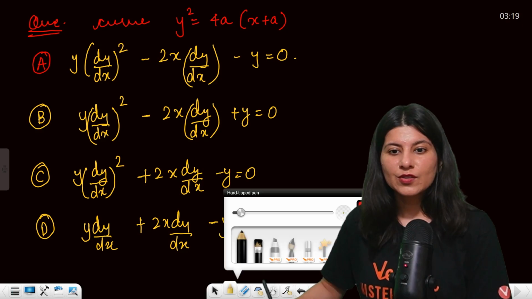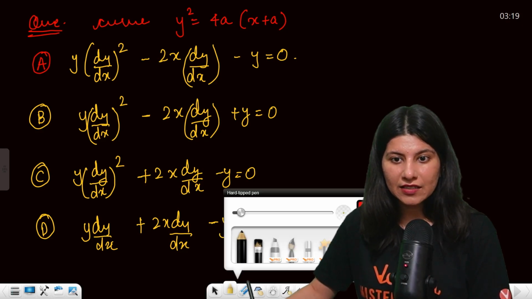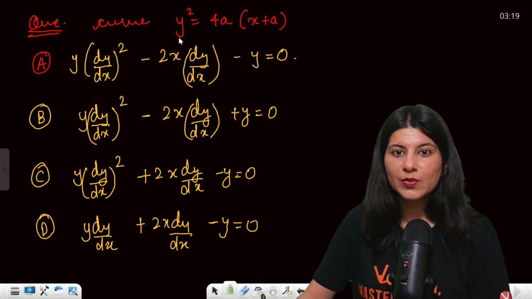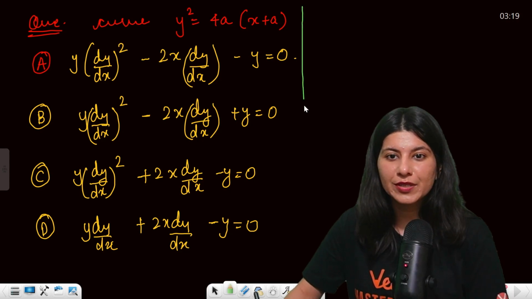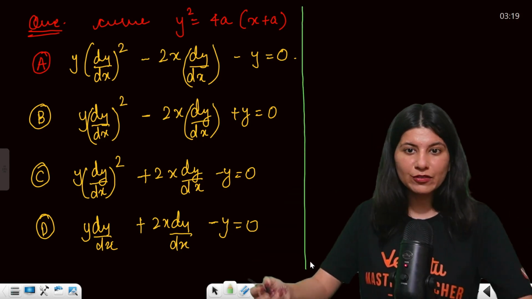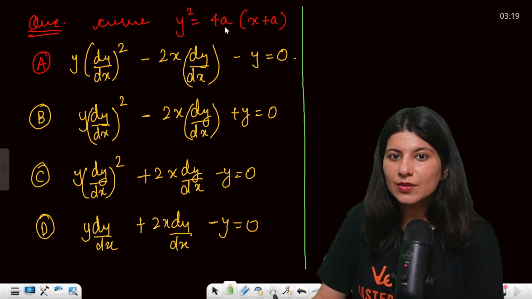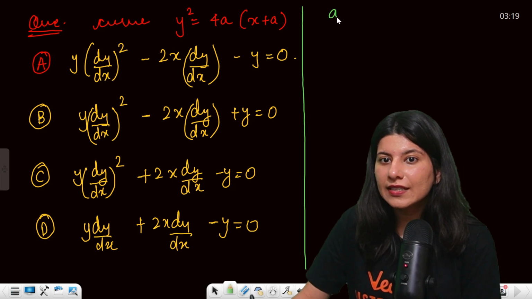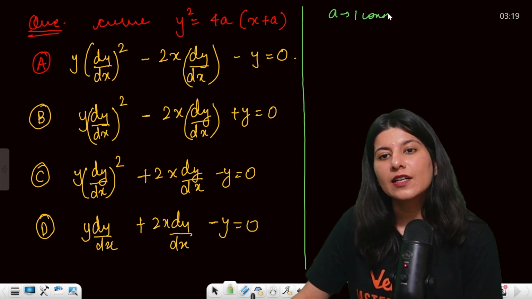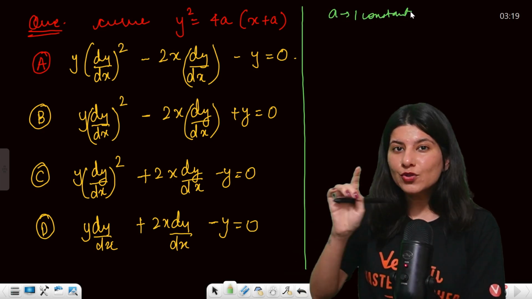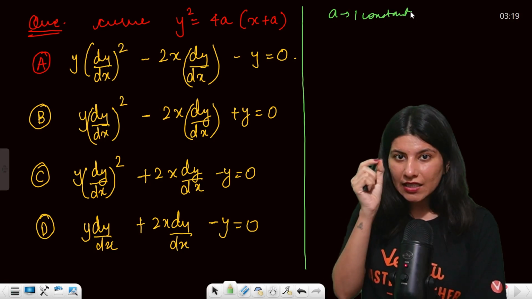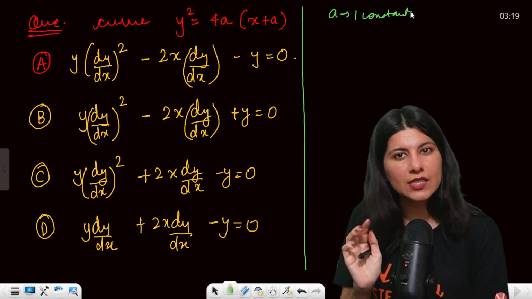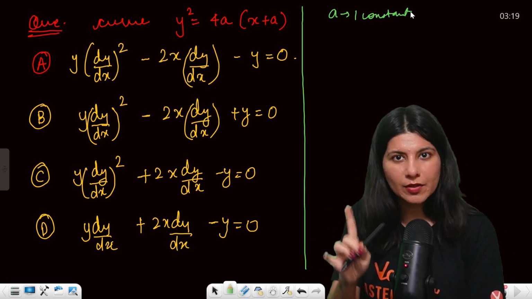Okay, so let's try finding the exact differential equation. How to find a differential equation? Let me give you an idea. Can you see there is one constant? a is one constant, so keep that in mind. You just have to differentiate your curve only once, not more than once, because you have one constant.